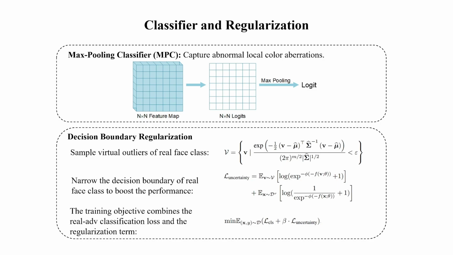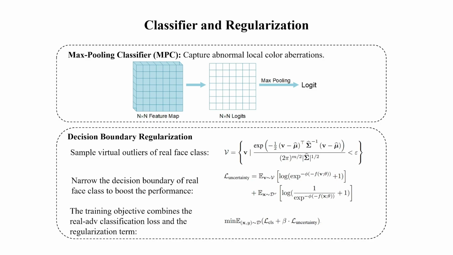Although we are trying to make self-perturbed faces as general as possible, the trained network still overfits to in-distribution data and might fail to classify faces far away from the distribution of negative samples. Regarding adversarial faces as out-of-distribution data, we incorporate a regularization term into our work to enhance detection performance. Assuming the feature representation of real faces forms a multivariate Gaussian distribution, we sample virtual outliers from the epsilon likelihood region of the estimated class conditional distribution.